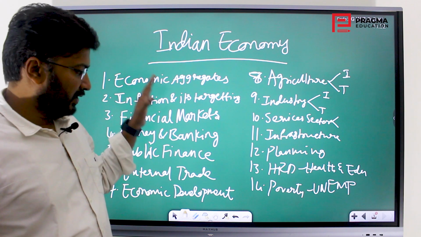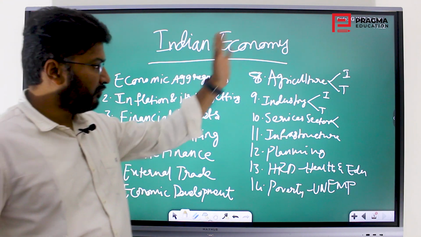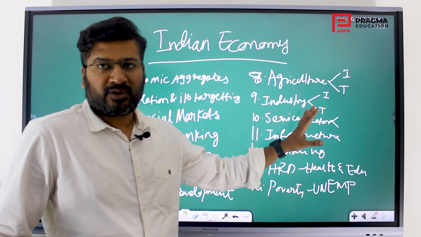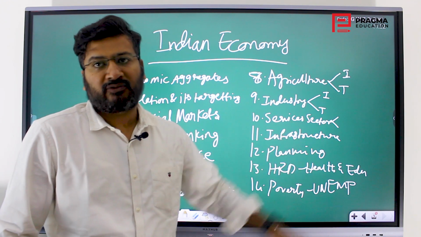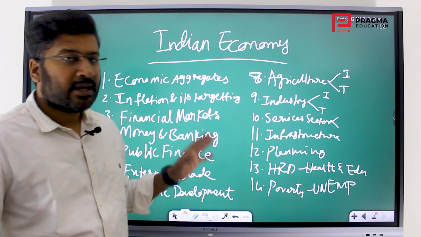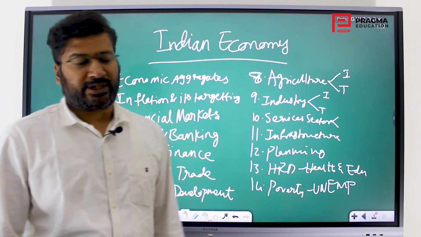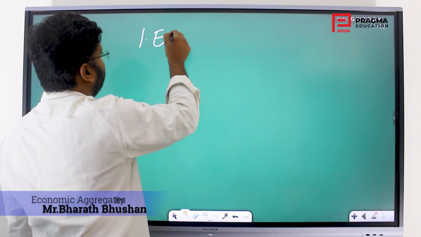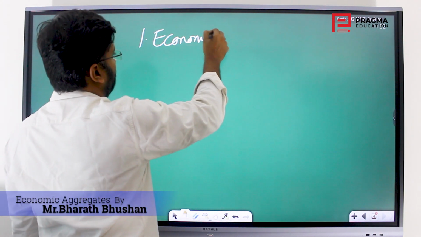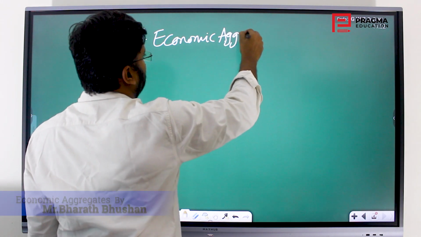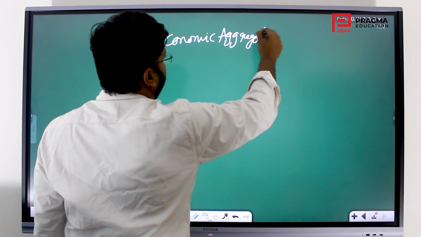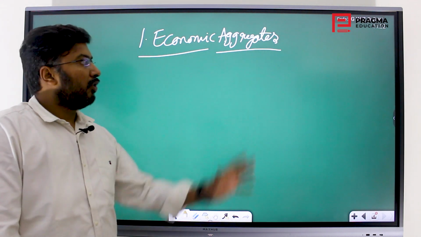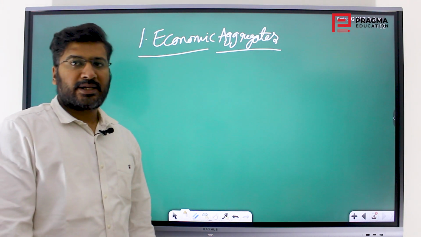Next, inflation, and we will look into the total concepts of economy. Then we will get into the static and dynamic parts. So in static, we will cover as much static as we could cover. Then dynamic parts, you will have to start picking from the dynamic resources while you continue your preparation journey. So let us start with the first chapter, economic aggregates. So a brief introduction into what economy is and what economic aggregates are, we will just see.